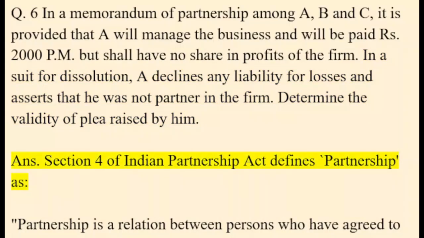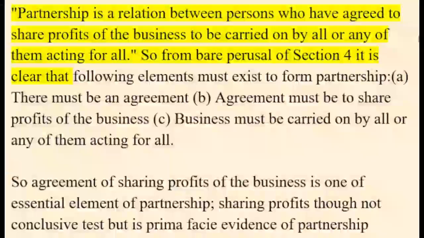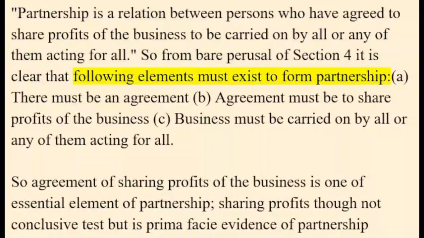Ans. Section 4 of the Indian Partnership Act defines partnership as a relation between persons who have agreed to share profits of the business carried on by all or any of them acting for all. So from a bare perusal of Section 4 it is clear that the following elements must exist to form a partnership.